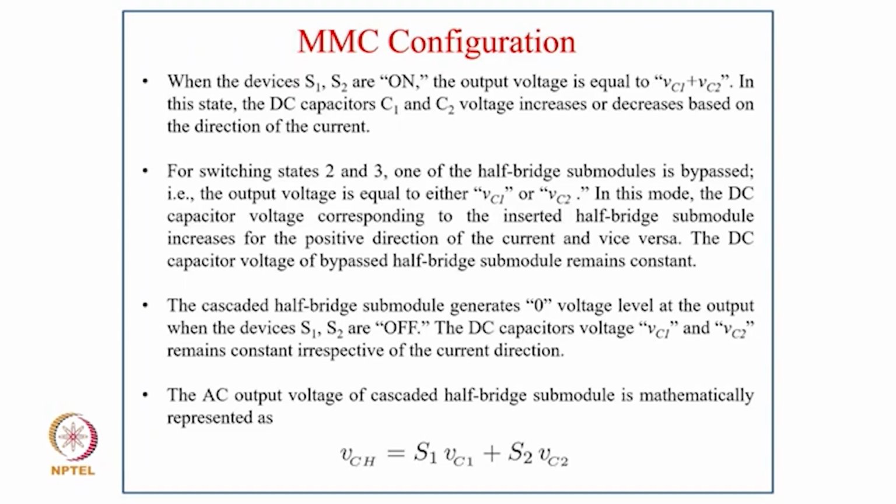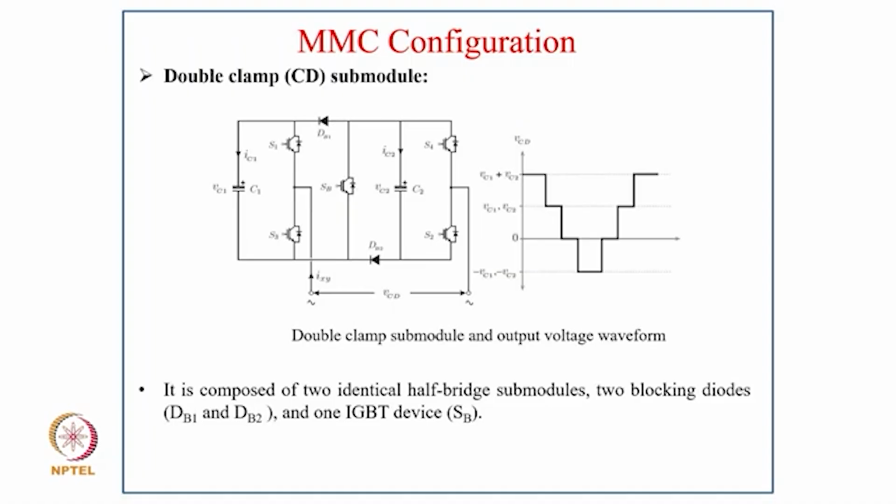The DC capacitor voltages VC1 and VC2 remain constant irrespective of the current direction, and the AC output voltage of the cascaded half bridge submodule is mathematically represented as VCH = S1 VC1 + S2 VC2. Coming to the sixth configuration, the double clamp submodule, you typically have 2 legs, 2 diodes and 2 capacitors with the additional SB switch.